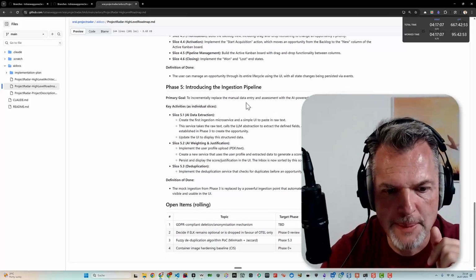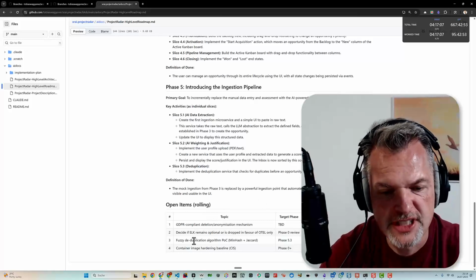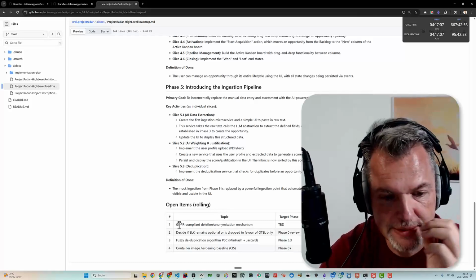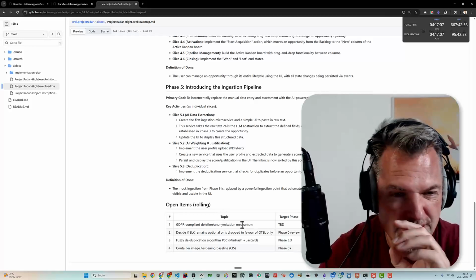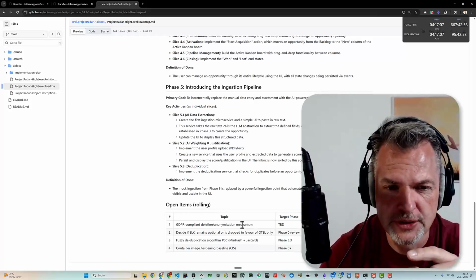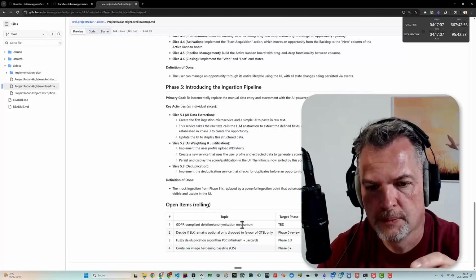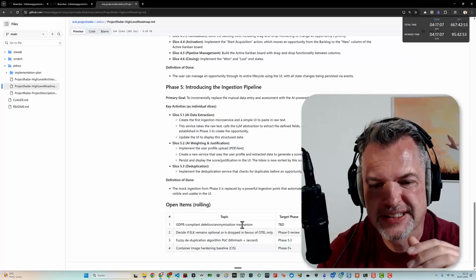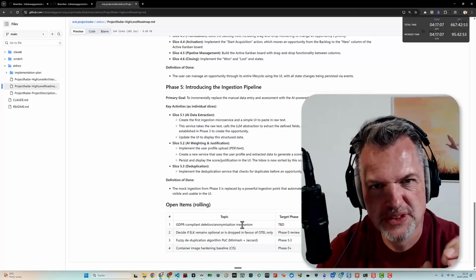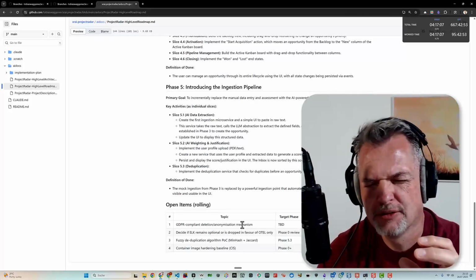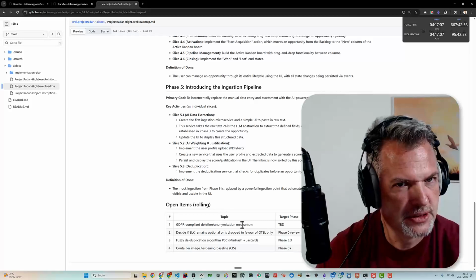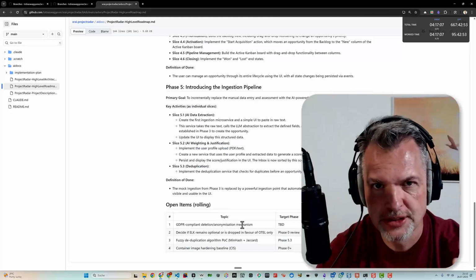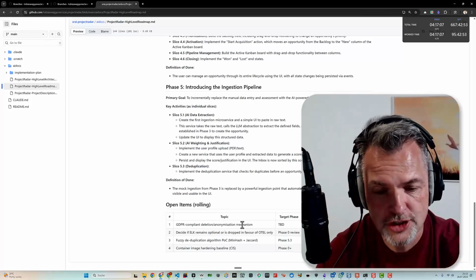Some things we discovered during our investigation and will not be implementing right now is GDPR compliant deletion. So this is one of the few drawbacks of the event sourcing approach. The event log is immutable, so it is not trivial to just remove events in the past, to remove, for example, all information about a given customer, because you have to kind of traverse the whole event log and make sure that you do not create inconsistencies by deleting messages.